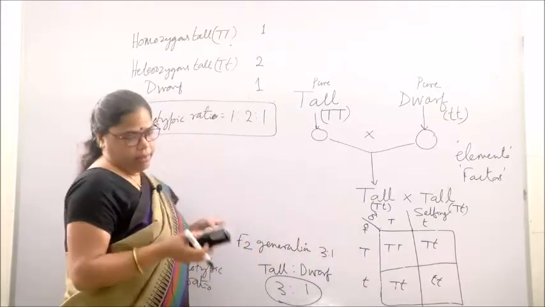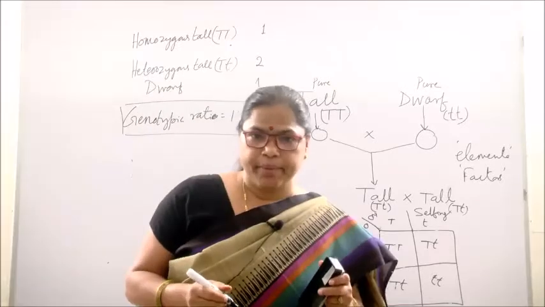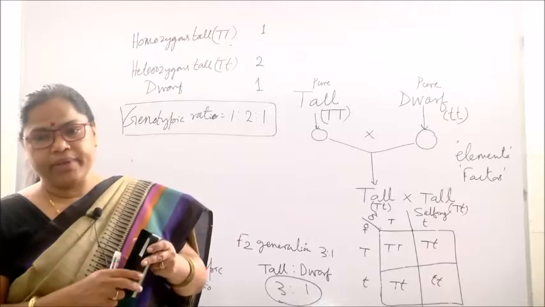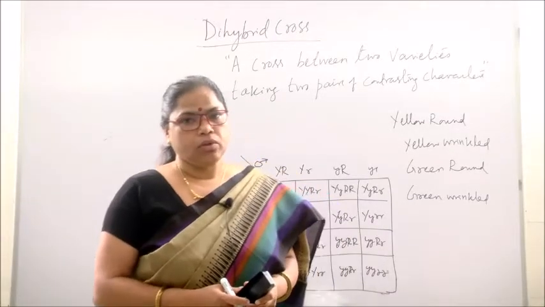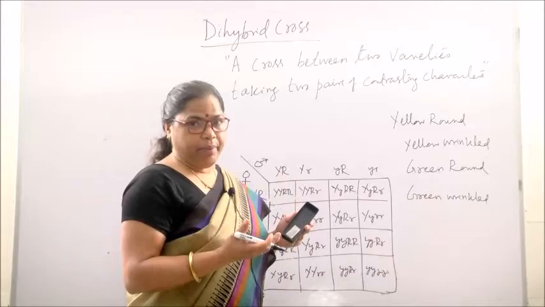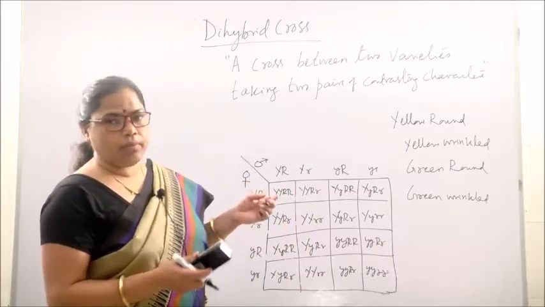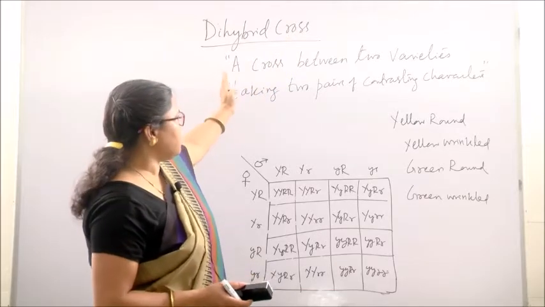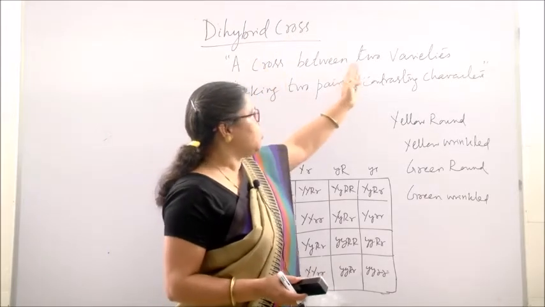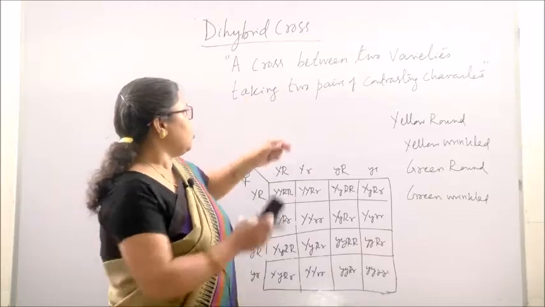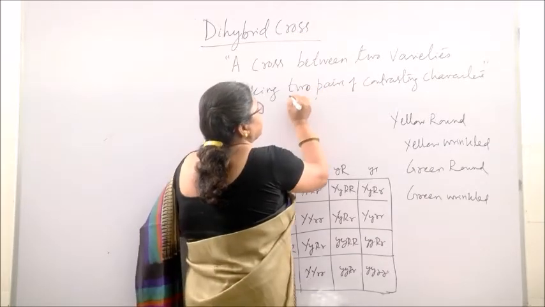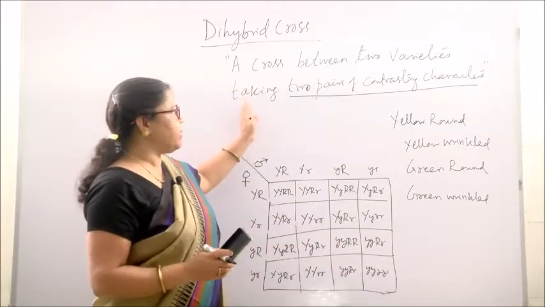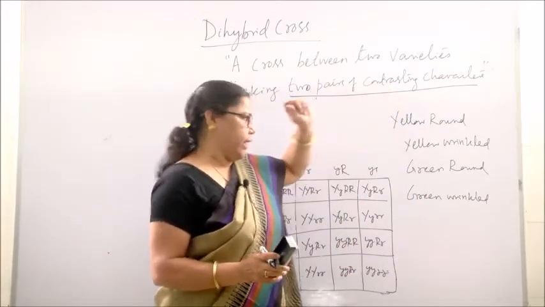Okay. So now we have already discussed the monohybrid cross. Next we will consider the dihybrid cross. So let us discuss the dihybrid cross, another cross which was done by Mendel. So what is a dihybrid cross? A dihybrid cross is a cross between two varieties taking two pairs of contrasting characters. In monohybrid cross, it is one pair of contrasting characters. In dihybrid cross, it is two pairs of contrasting characters.